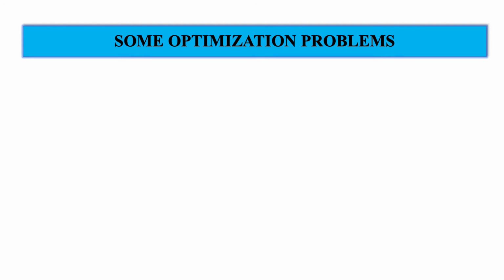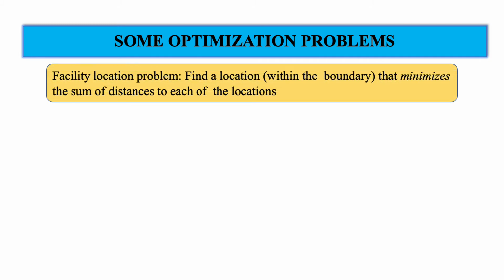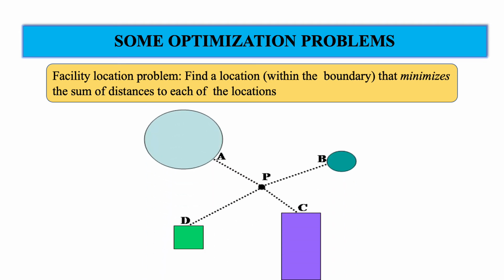There is another important problem in optimization which is called the facility location problem. Suppose that A, B, C and D are 4 population centers in a city, and it has been decided to construct a facility which is located at some point convenient to all the population centers. For example, we want to construct a convenience center at a certain place such that all the residents of these population centers can make the best use of it.